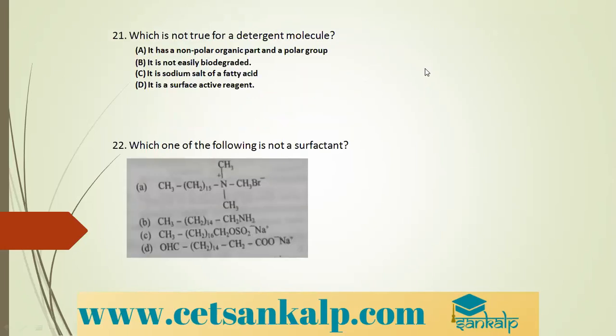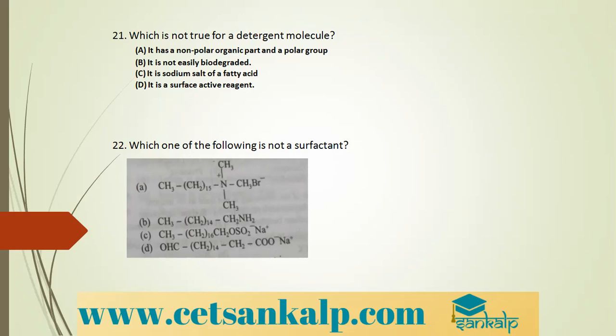Next question. Which of the following is not true for a detergent molecule? It has a non-polar organic part, that is a carbon chain, and a polar group. It is not easily biodegraded, which is the disadvantage of detergents, because they are made up of chemicals.